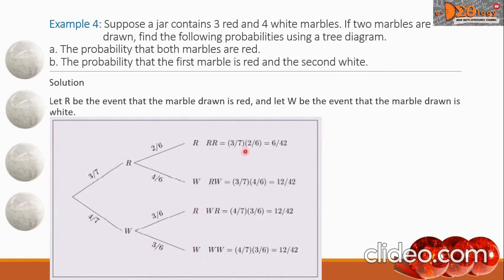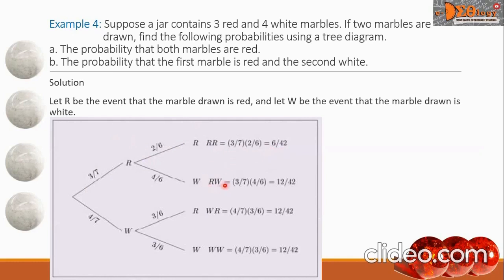Now, let us compute the probability of taking 2 red marbles, and that is, we simply multiply the probabilities as shown here. So 3 over 7 multiplied by 2 over 6, the answer is 6 over 42.